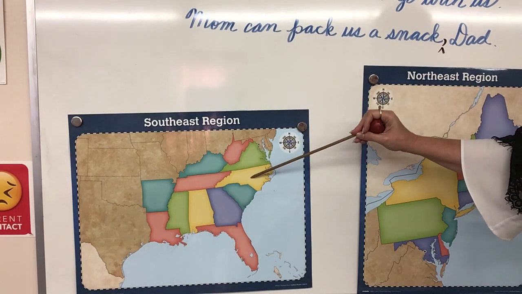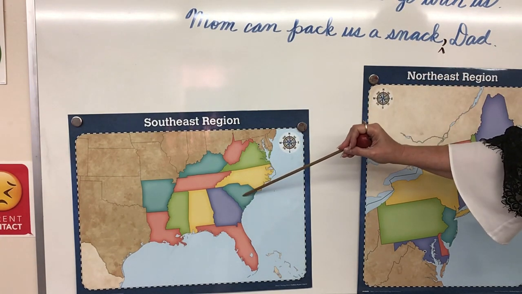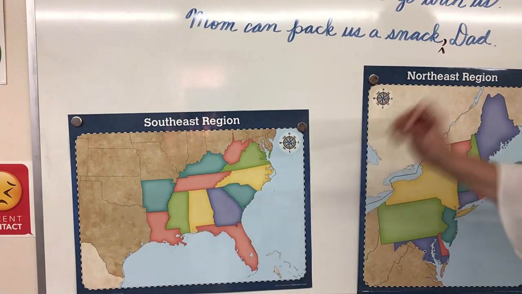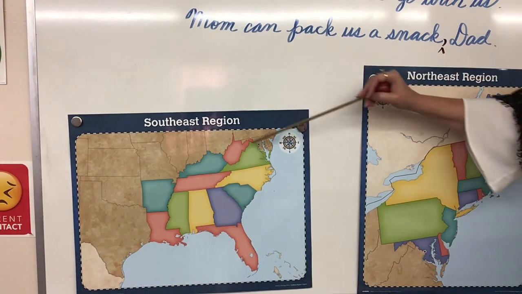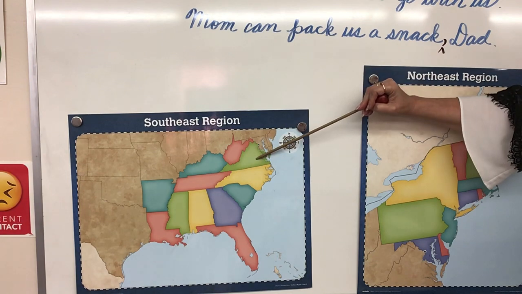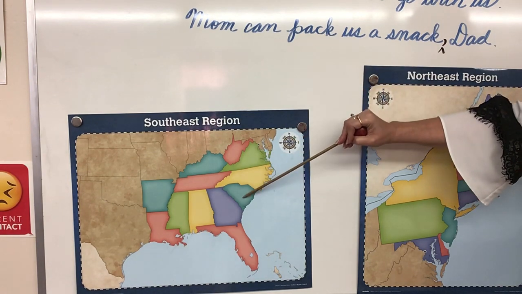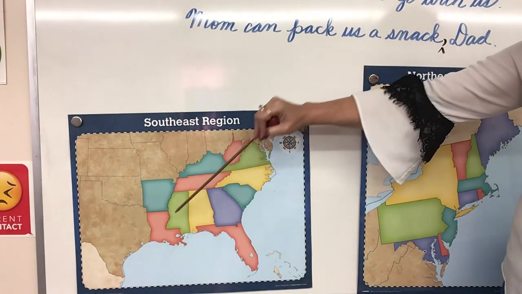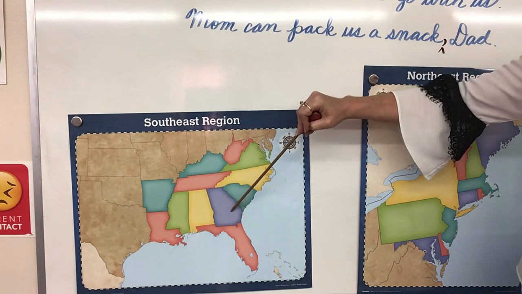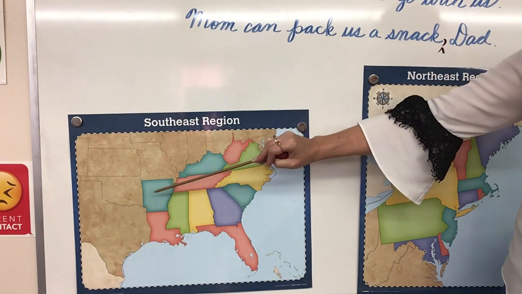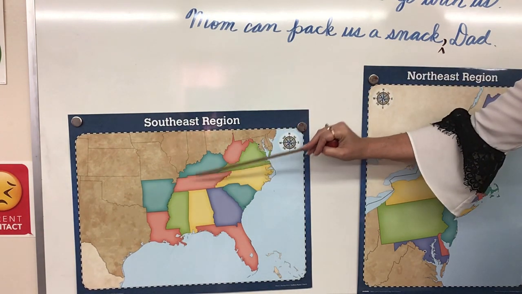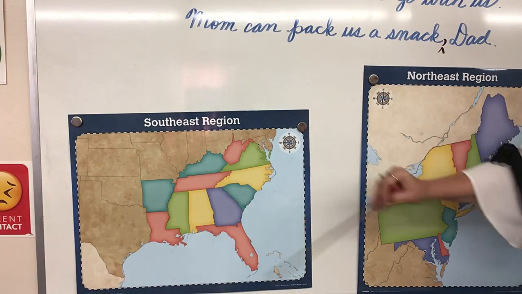So what is this one? North Carolina, South Carolina, Florida. This time I am going to go in order. West Virginia, Virginia, North Carolina, South Carolina, Mississippi, Alabama, Georgia, Louisiana, Arkansas, Tennessee, Kentucky, Florida.